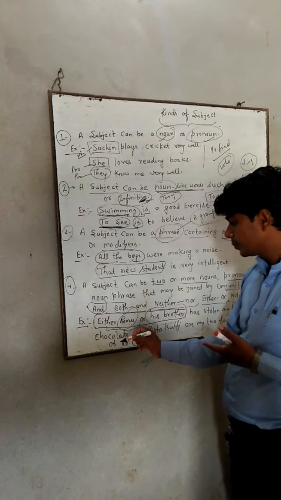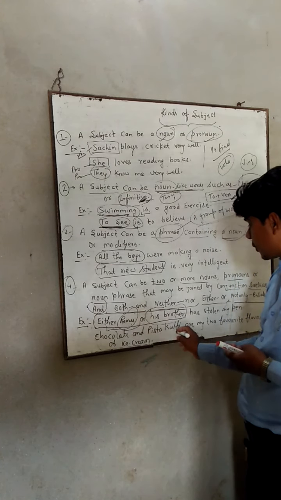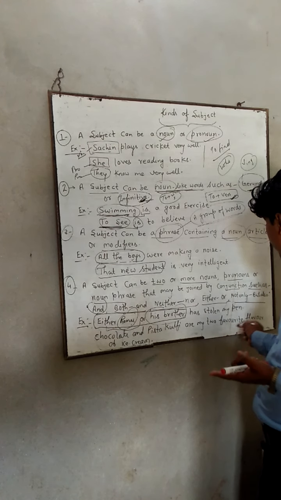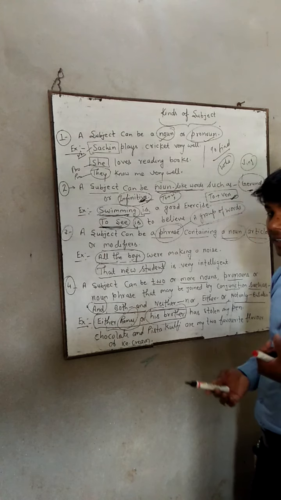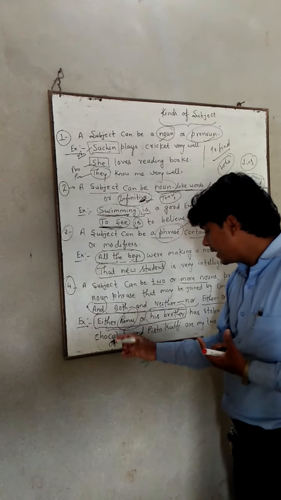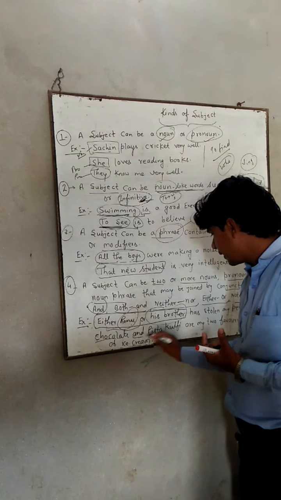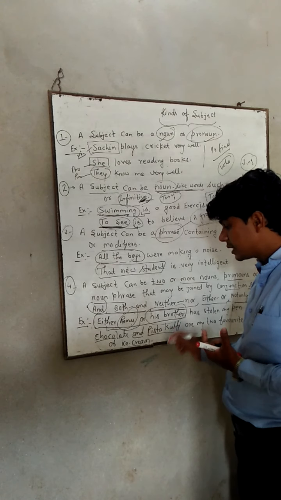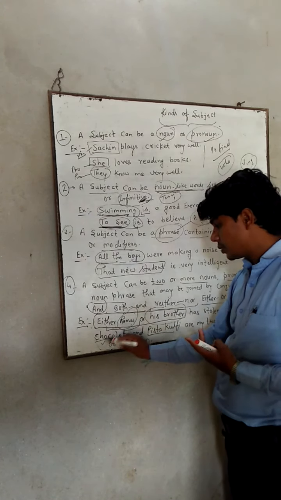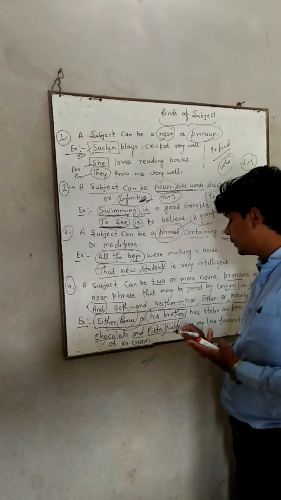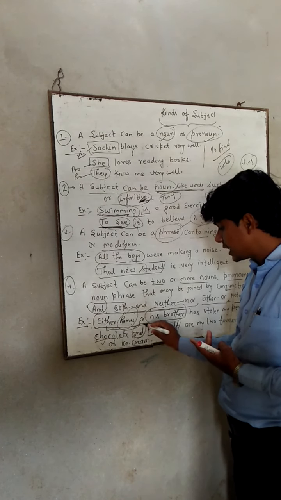The second sentence: Chocolate and pista kulfi are my two favorite flavors of ice cream. What are my two favorite flavors? Chocolate and pista kulfi. We have joined two nouns, the first one chocolate and the second one pista kulfi, with the help of the conjunction and.